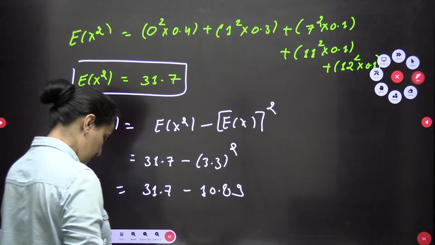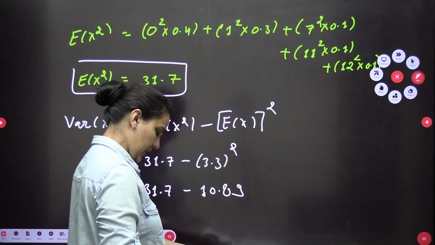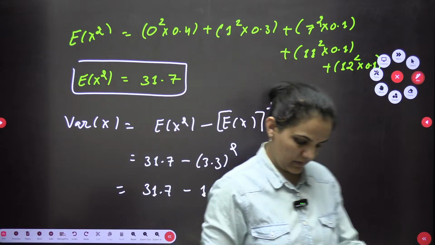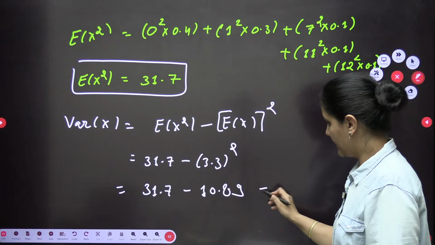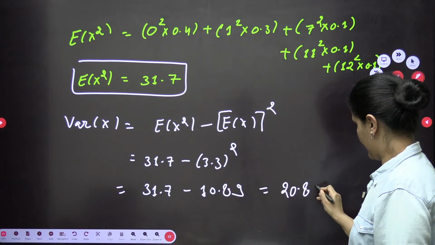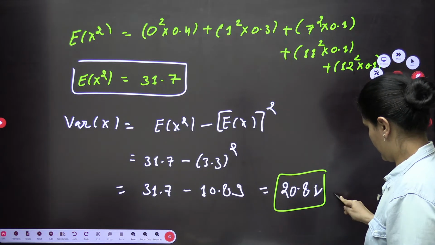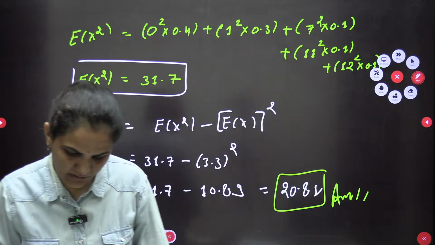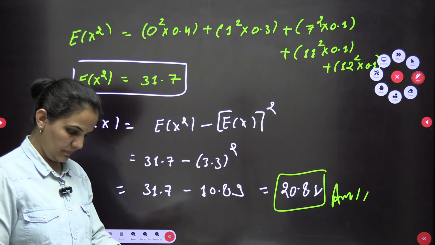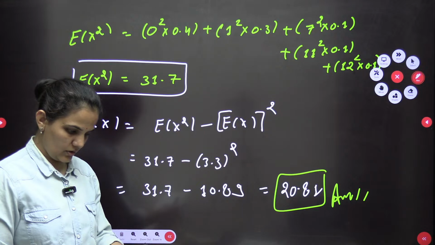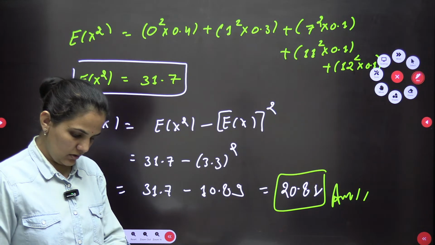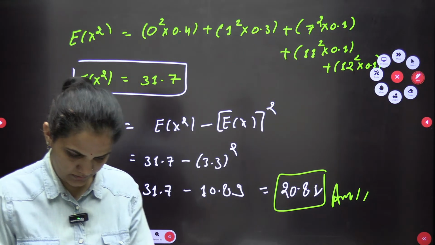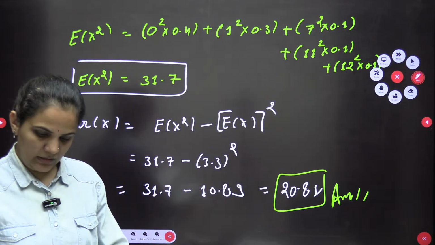So it should give me 20.8 something, 20.81 is my answer. It should be the answer. If you guys tried, you can just confirm whether this was the question or not. So this is surely an interesting one and very easily we can solve it.